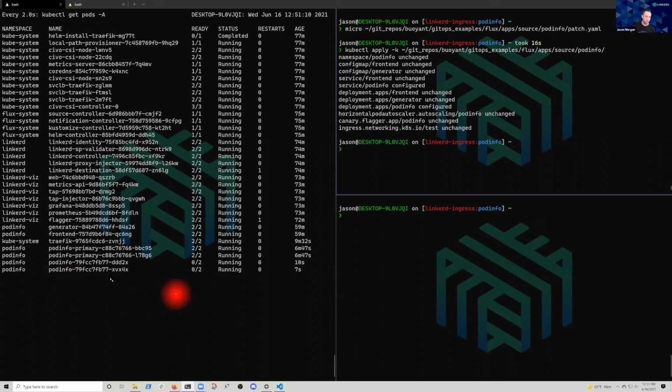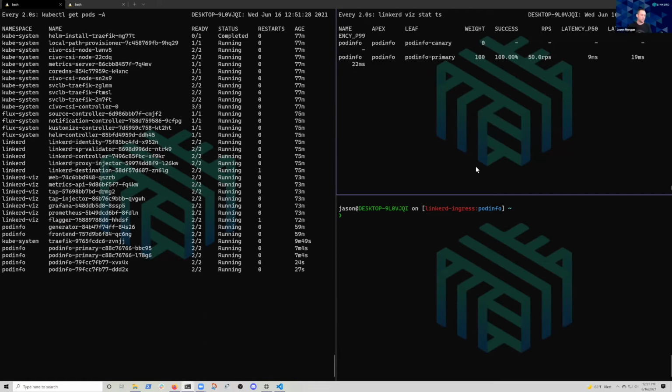So we see two new pods are getting spun up. If you see here, there's 0 of 2 containers inside the pod ready. So two new pods are getting spun up. And what's going to happen now, let me just put this here, watch. We're now using a traffic split to split the requests coming into the podinfo service between two backing applications, podinfo primary and podinfo canary. Making sense?